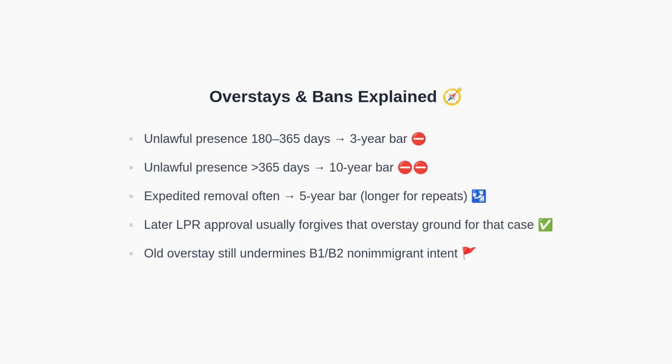If the person later successfully obtained LPR status, the government would have addressed and forgiven the overstay-related inadmissibility for that adjudication. However, that same overstay history can still damage chances for a B1 or B2 visa, because these require compelling evidence of temporary intent, and a prior overstay directly contradicts that temporary intent. With that foundation, we can turn to what it means to abandon LPR status.